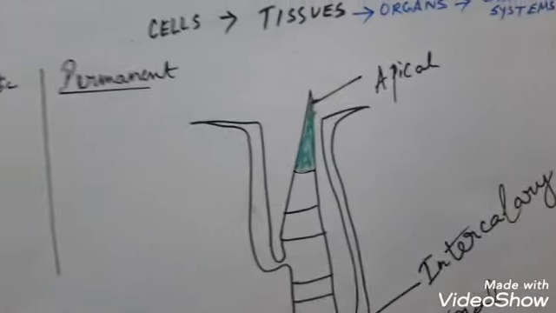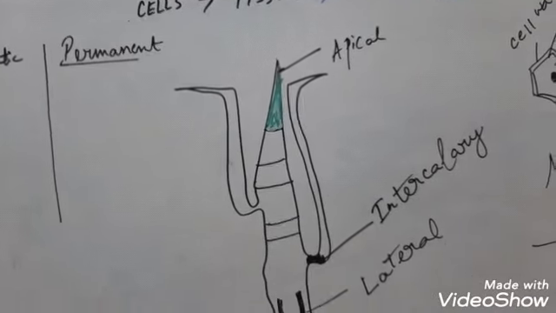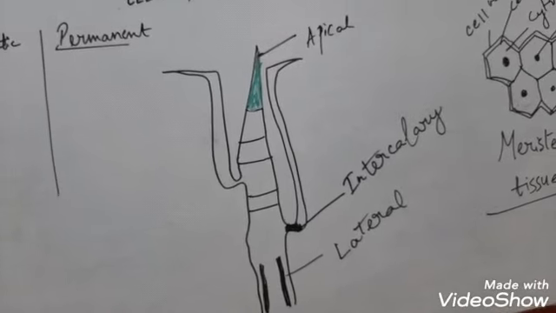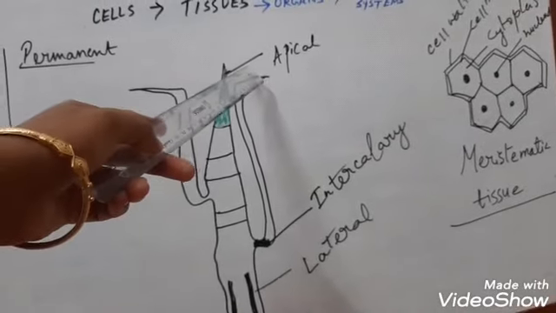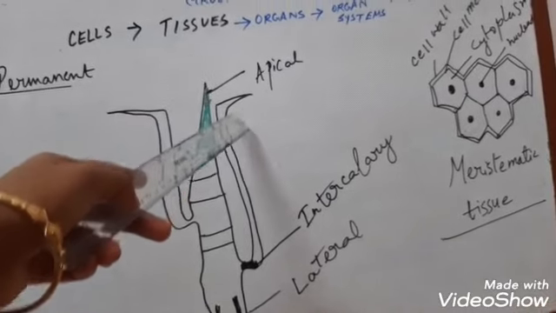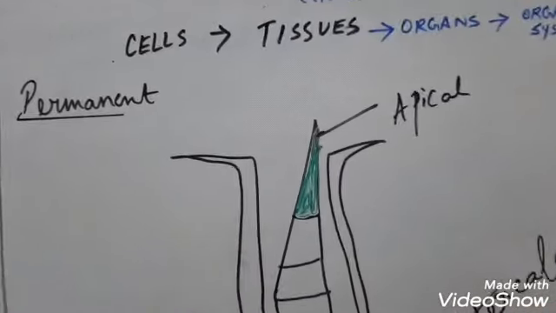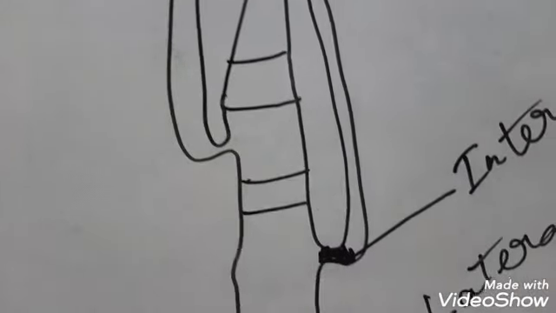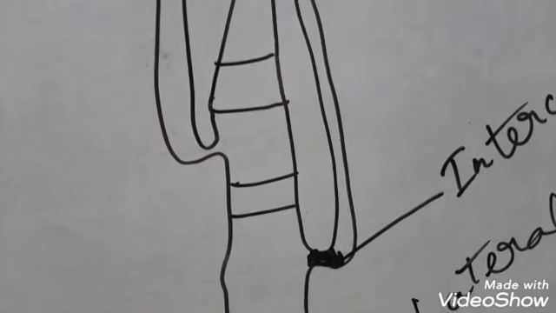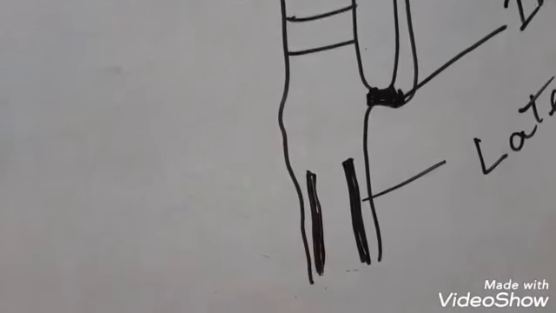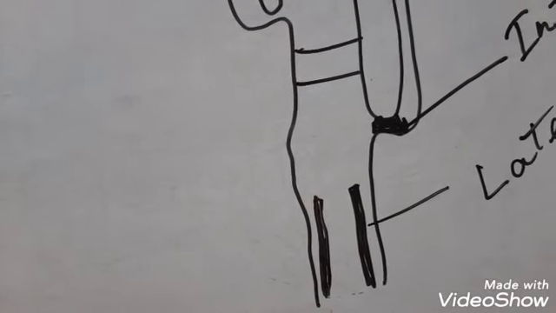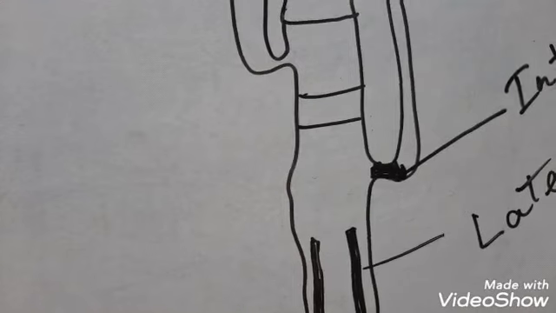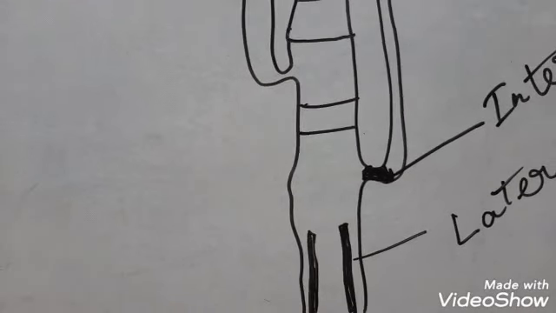Next come, you see the location of the various types of meristematic tissues in plant. Now as I told you, the meristematic tissues are divided into apical, lateral and intercalary. Now apical, you see, this is a shoot apical meristem. It is present in the shoot of the plant. Apical meristem are found in the shoot region. This is the intercalary meristem. It may be present in the node or internode. This is the lateral meristem, present in the lateral surface of the plant, which helps in increasing the girth or the width of the plant.